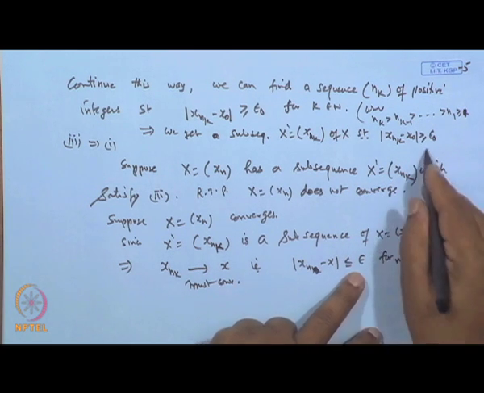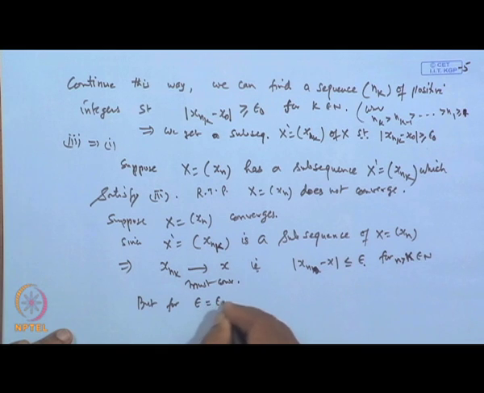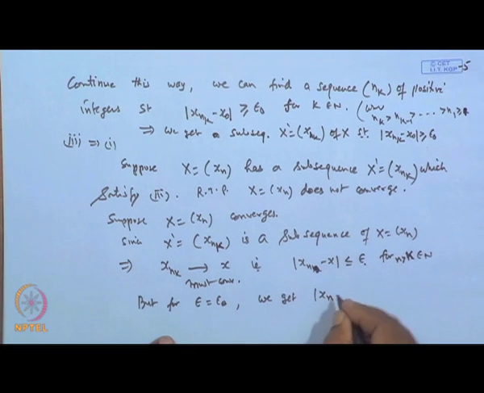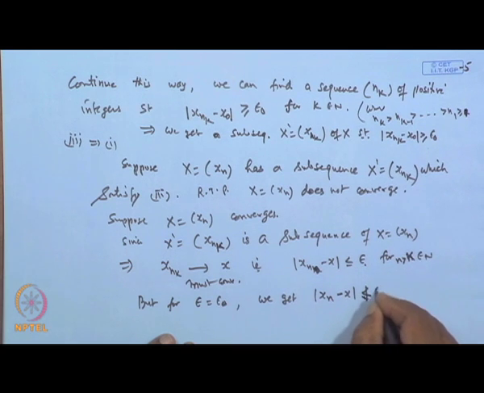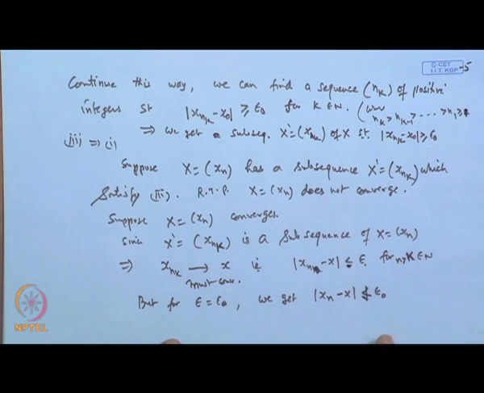So, for this particular epsilon equal to epsilon naught, we get that x n k minus x is not less than epsilon naught; it is greater than or equal to epsilon naught. So, this violates that condition. Therefore, this is a contradiction of our given condition 3.